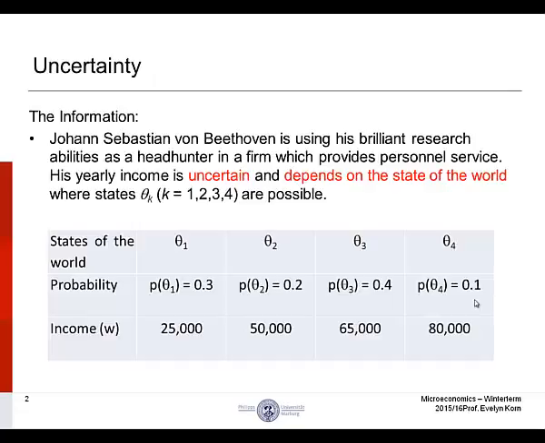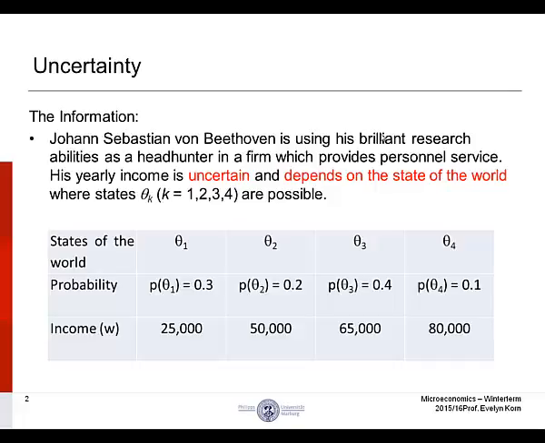The information. Johann Sebastian von Beethoven is using his brilliant research abilities as a headhunter in a firm which provides personnel service. His yearly income is uncertain and depends on the state of the world, where states of the world are represented by theta subscript k, where k is all natural numbers between 1 and 4 inclusive.